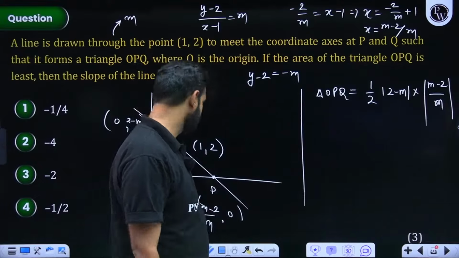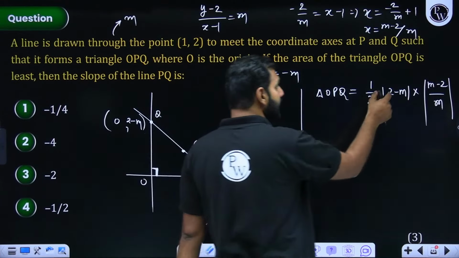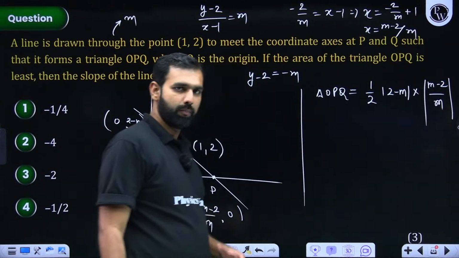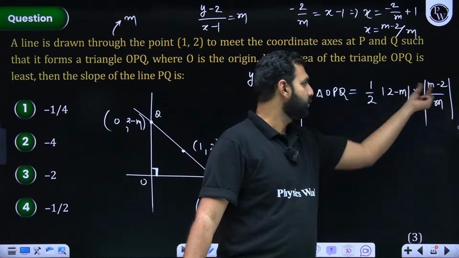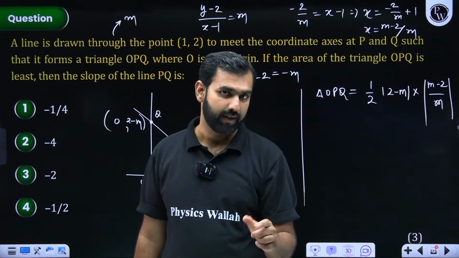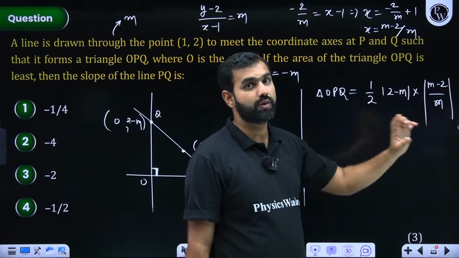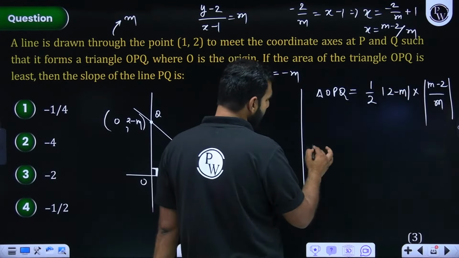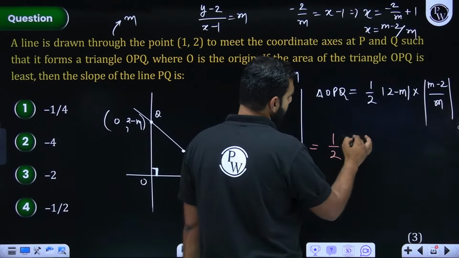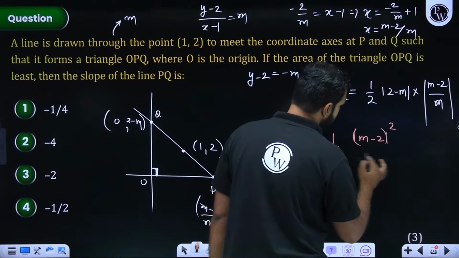Now one thing for sure we know here is that if I write it as 2 minus m or m minus 2 inside the mod, both are the same. So m minus 2 into m minus 2 is m minus 2 whole square, and since it is getting squared, I did not use the modulus sign. So I can write this area as half of (m minus 2) square divided by m.